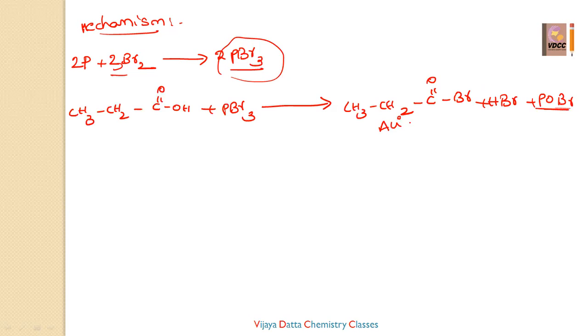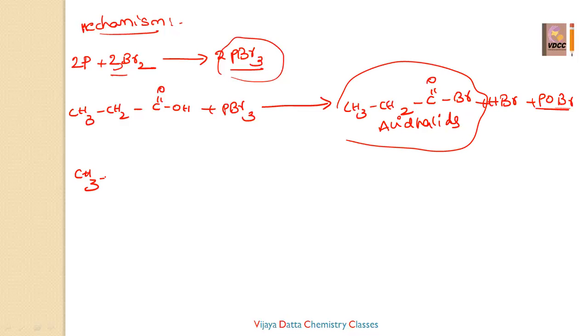It is called an acid halide because it is one of the derivatives of carboxylic acid. Now we consider the RCH2COBr halide that is formed. Whatever acid halide formed here, I am considering CH3CH2COBr. Now we can write this CH2 as CH.